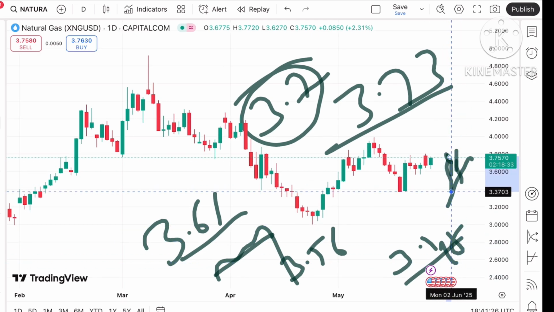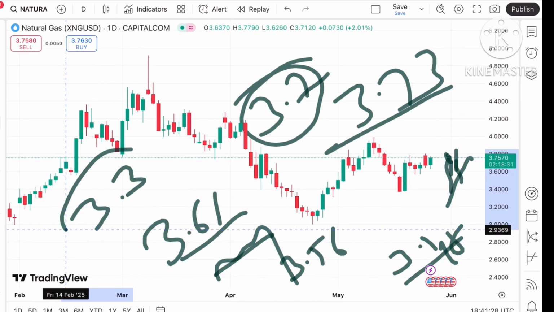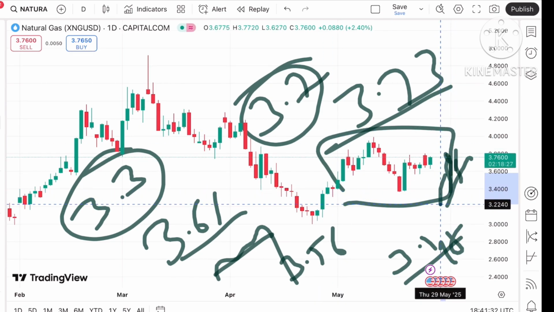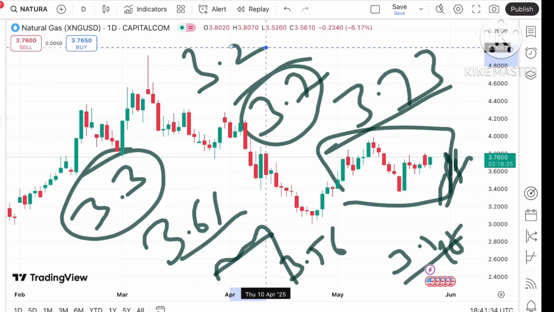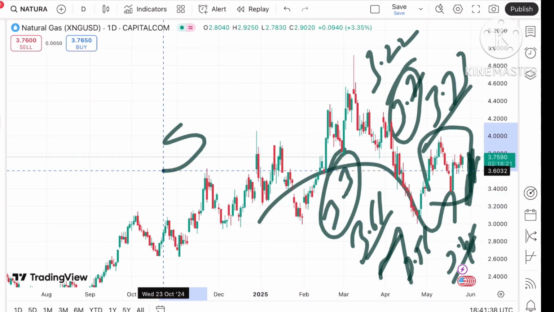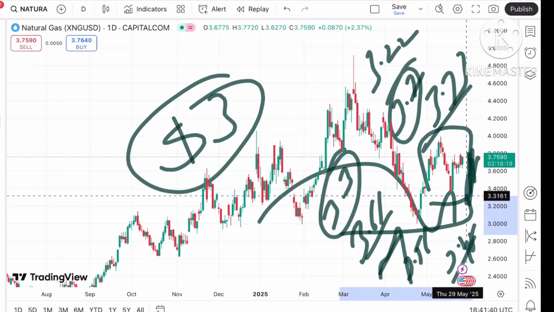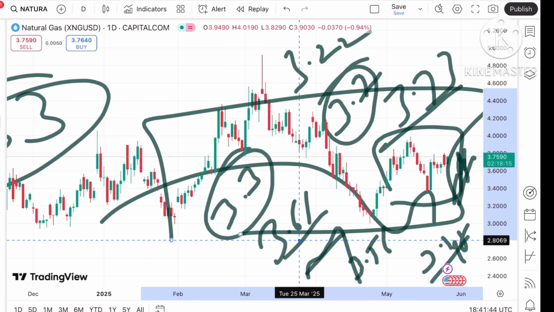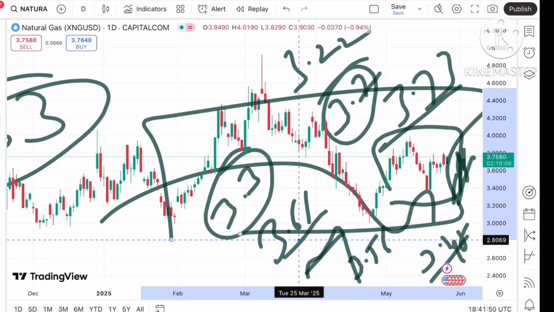If the price falls below this level, a chance of touching 3.3, and there will be a zone breakout, so the price will fall further towards $3.322. If that doesn't sustain, a further fall towards $3. This is the zone. It will not fall so much in the next 2 days, but the probability is high that we can see good volatility.